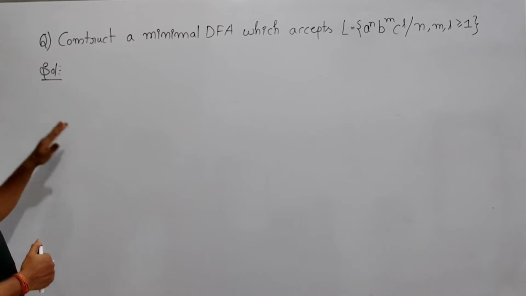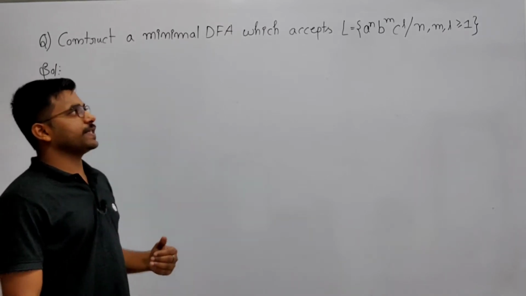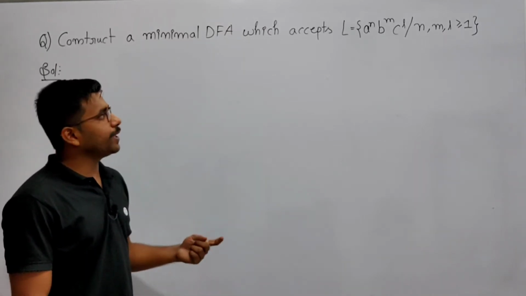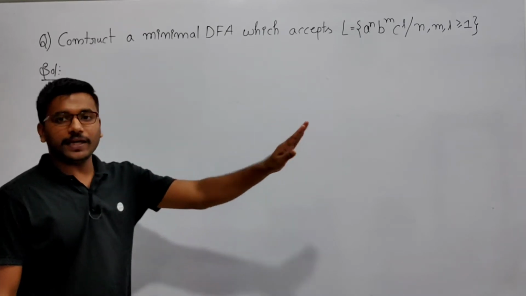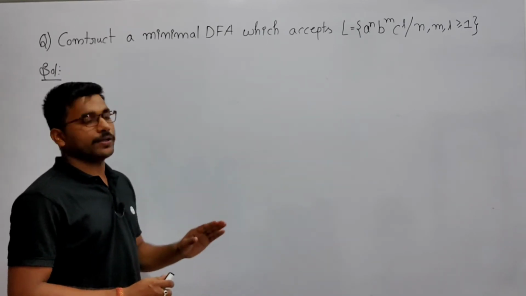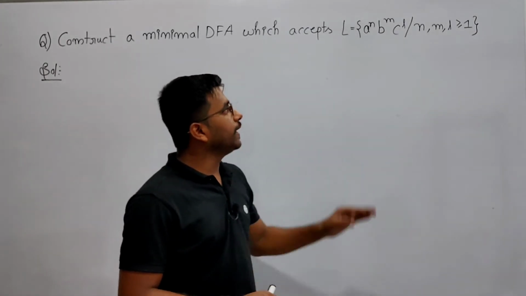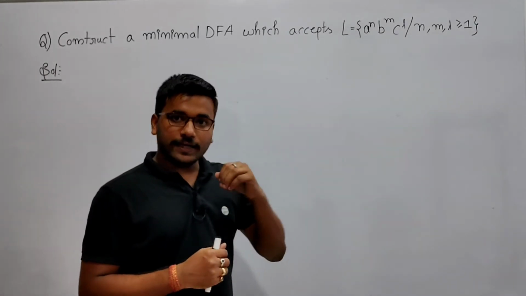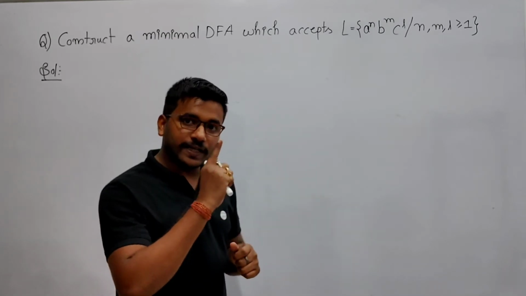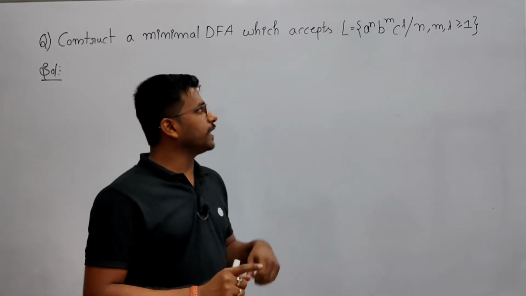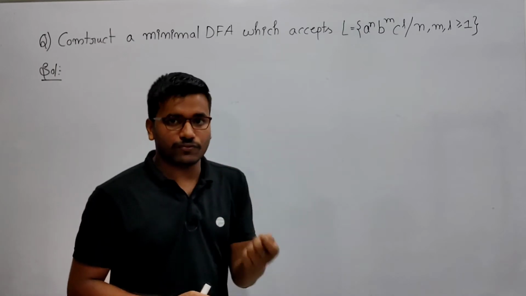Now see, it is saying to construct a minimal DFA which accepts L = {a^n b^m c^l | n, m, l >= 1}. So first A will come, at least one A will come because n is greater than or equal to 1. After A, it can have any number of A, then it will definitely have at least one B. Then after B it will have at least one C.